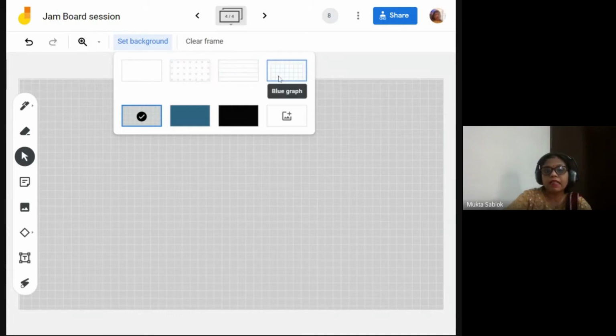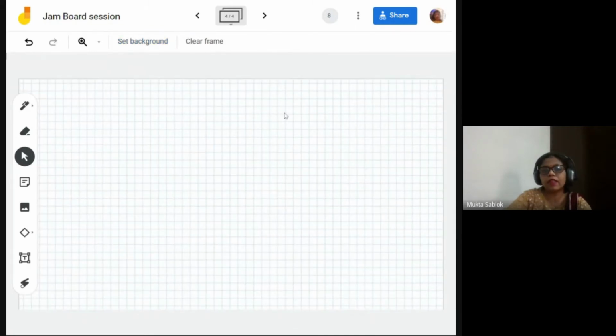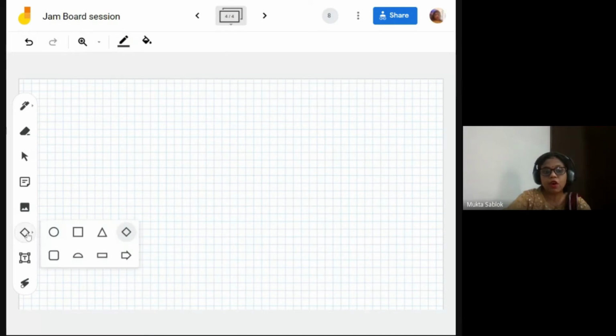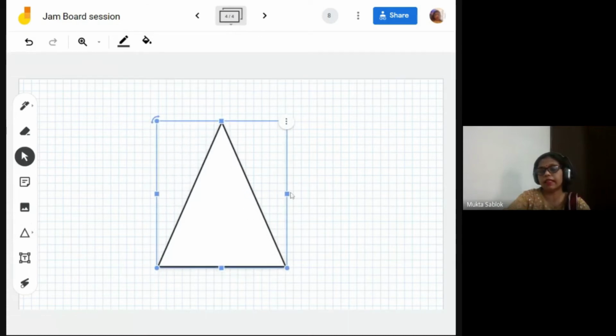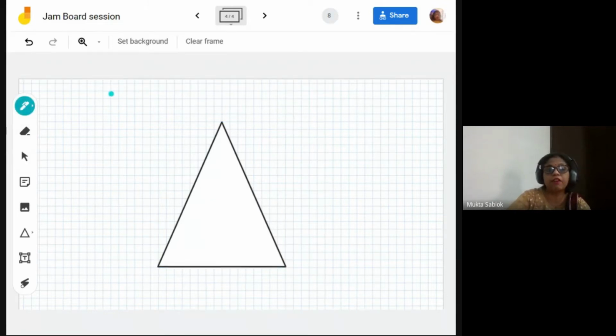Now, for maths teachers, this is your graph page. You can take this page and then you can draw lines, or draw a triangle showing them like this. You can also ask the students to draw a straight line with the help of the pen or highlighter like this.